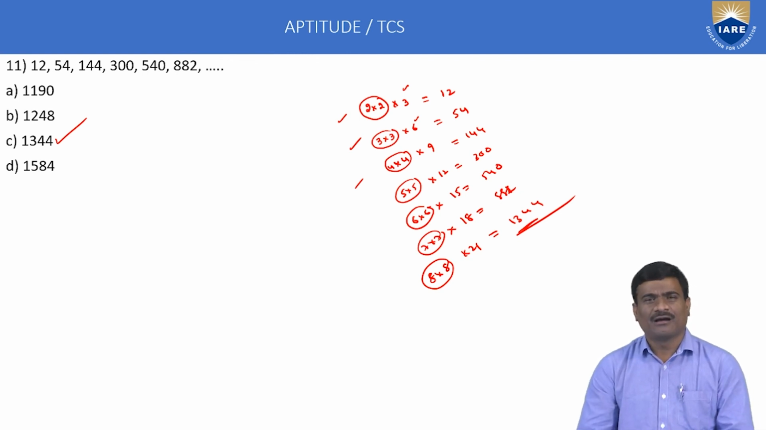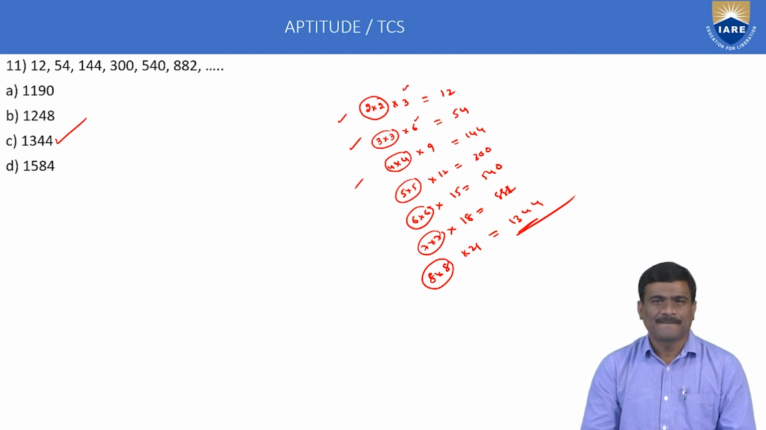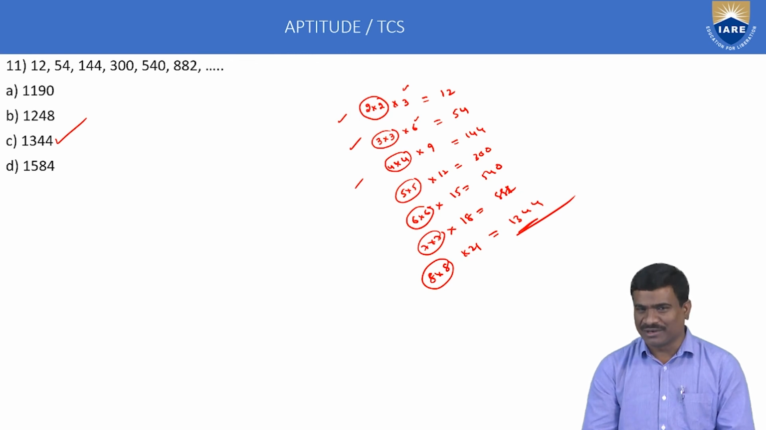Once again, the TCS test pattern: a total number of questions 20 to 25, time duration 25 minutes, one question maximum time duration only 1 minute. The time factor is important. Level of difficulty: already 11 examples completed. These 11 examples follow only basic to average level. Just complete the concept of the topic, then it is enough to prepare the TCS test pattern in reasoning ability.